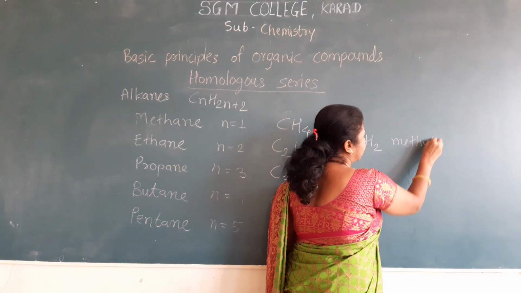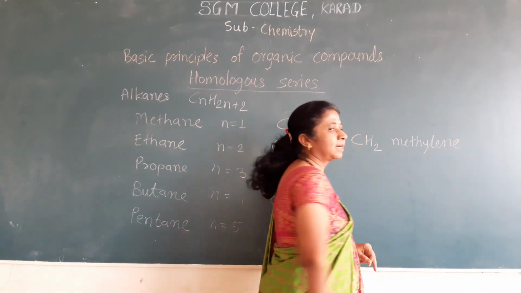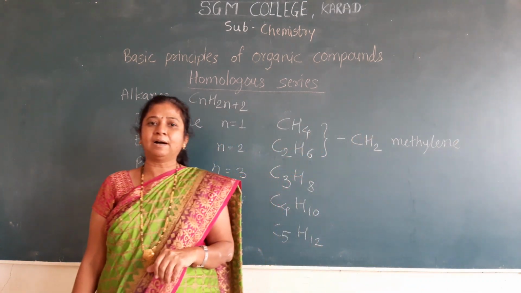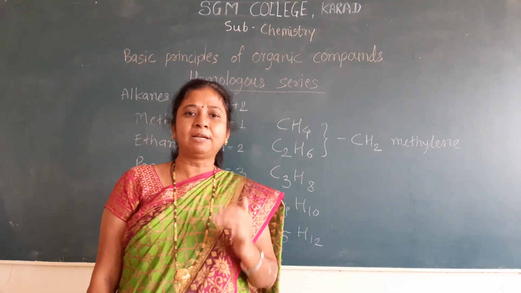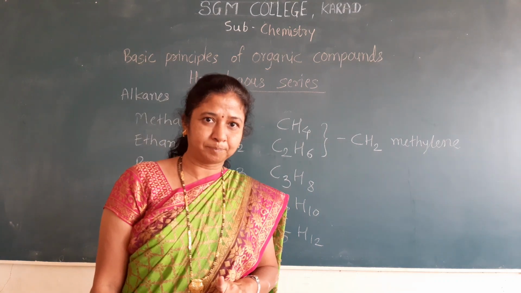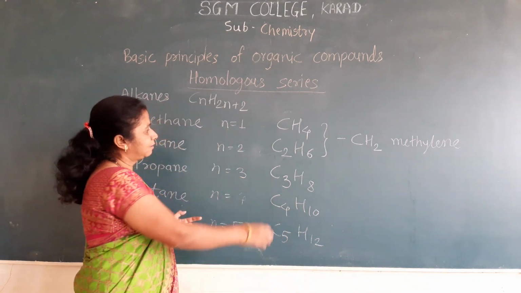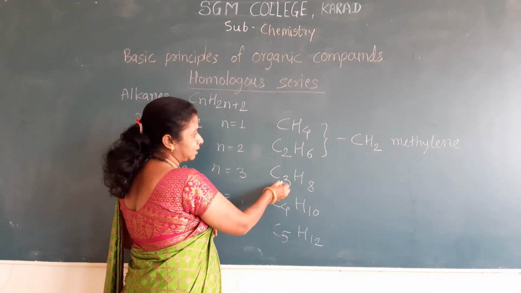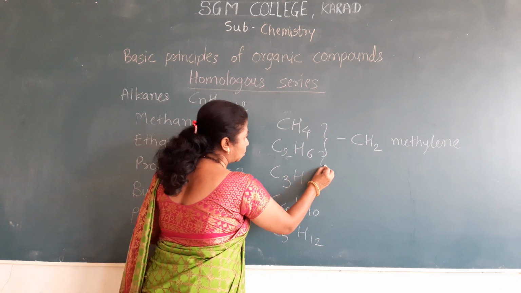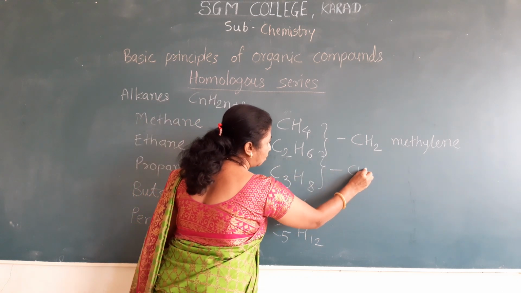The successive members in the homologous series differ by the methylene group. What is the methylene group? CH2 group. Now see this: ethane and propane also have the difference of a CH2 group.